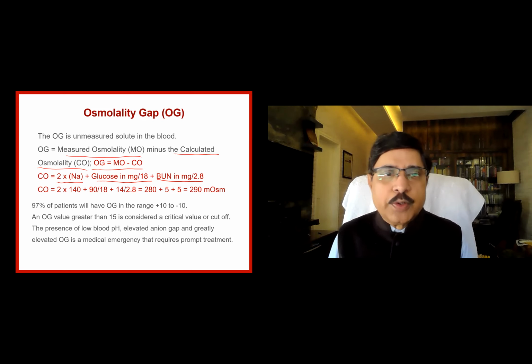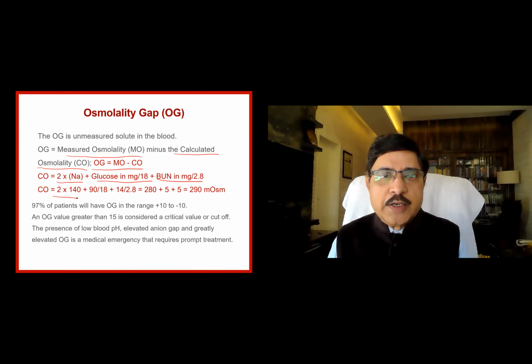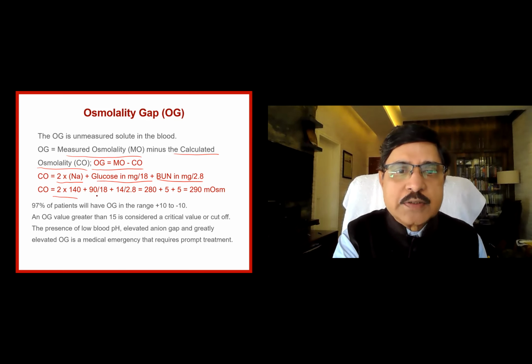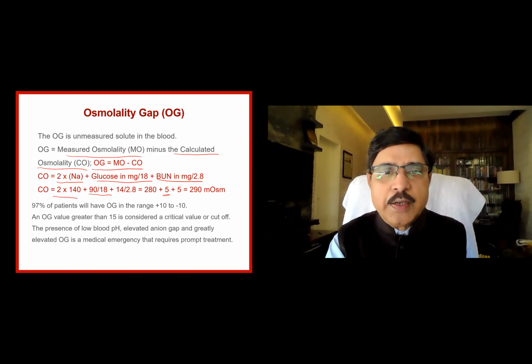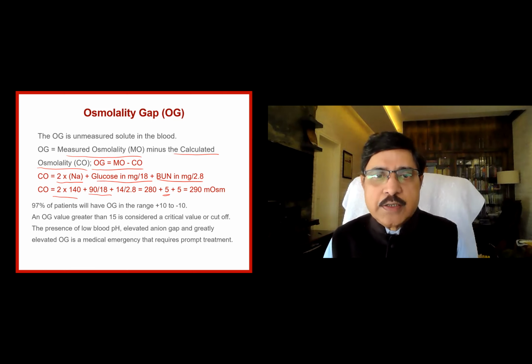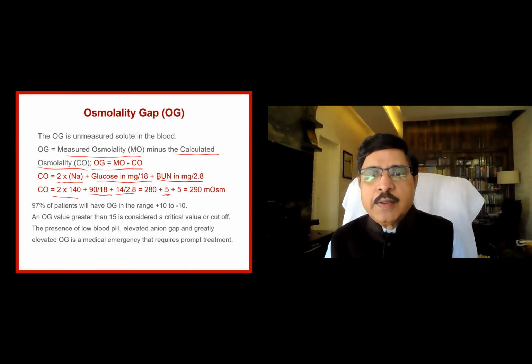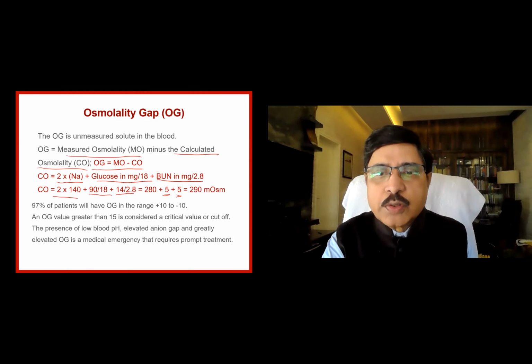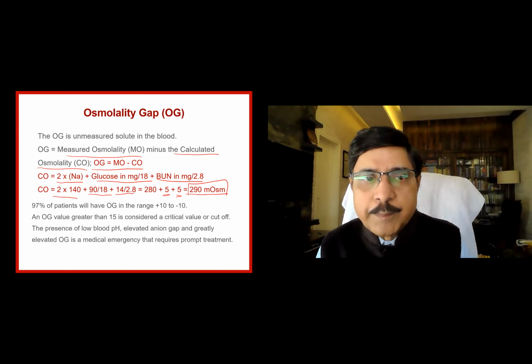So 2 times sodium, normal sodium is 140. 2 times the sodium is 280. Glucose, let us say, is 90, and divided by 18 will be 5. 90 divided by 18, 5 times 18 is 90. And BUN 14 divided by 2.8, which is again 5. So the total osmolality, that is calculated osmolality, is 290.